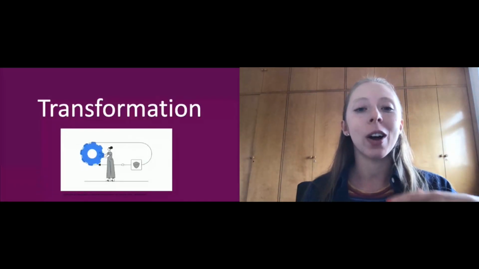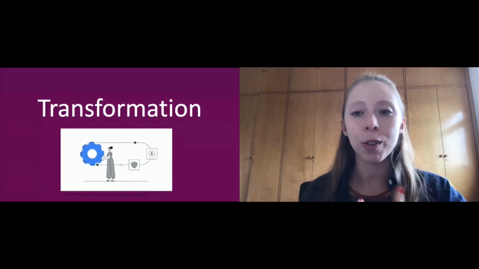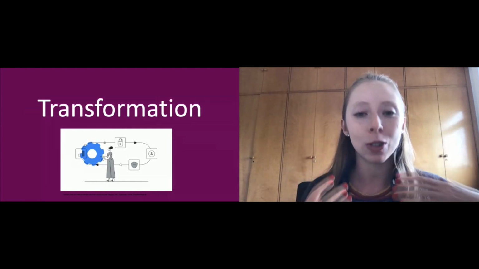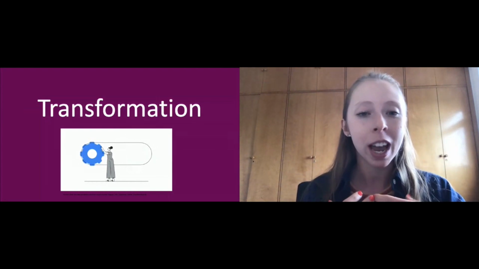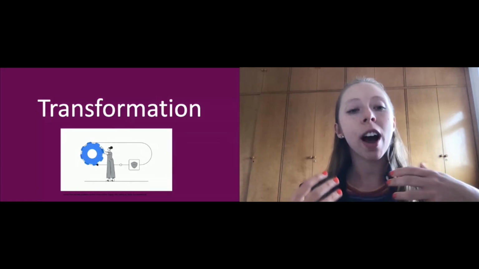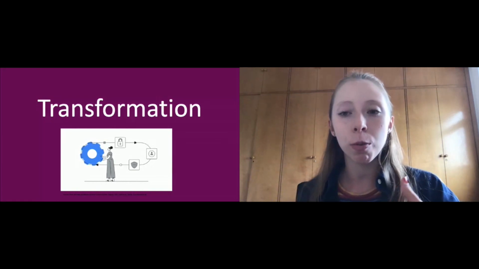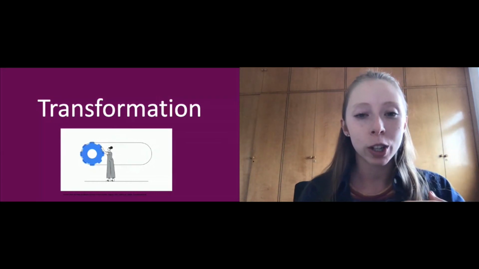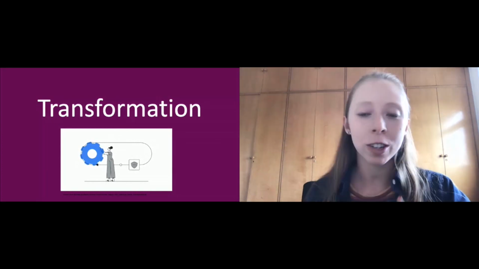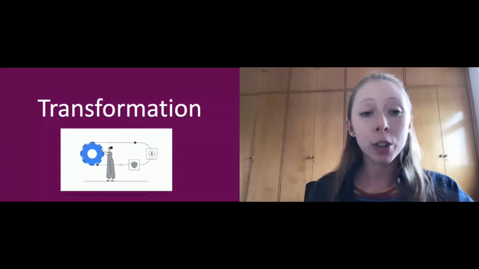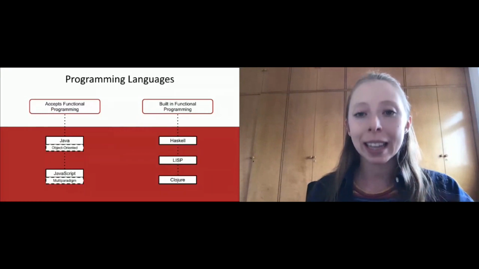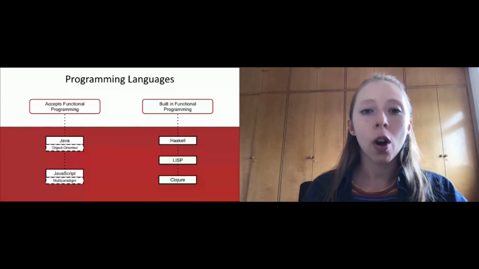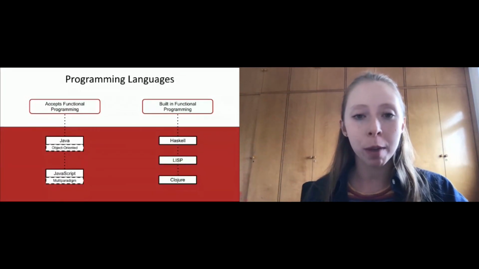I know that all these concepts are quite different from what we are used to. We need to change our mindset to truly understand functional programming and start to think about how to transform data to achieve what is needed instead of changing the variable over time. So transformation is the key to well-written functional programming code. And there are many programming languages that implement functional programming and that are able to accept it or even were built with functional programming in mind.